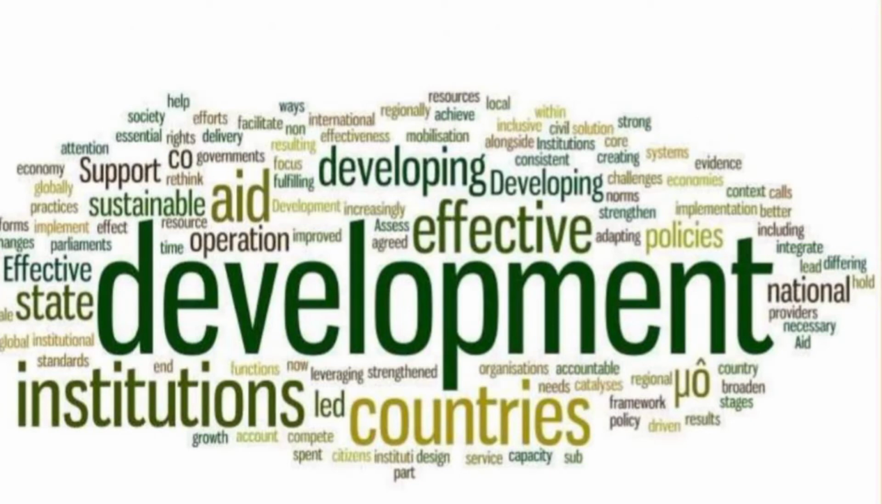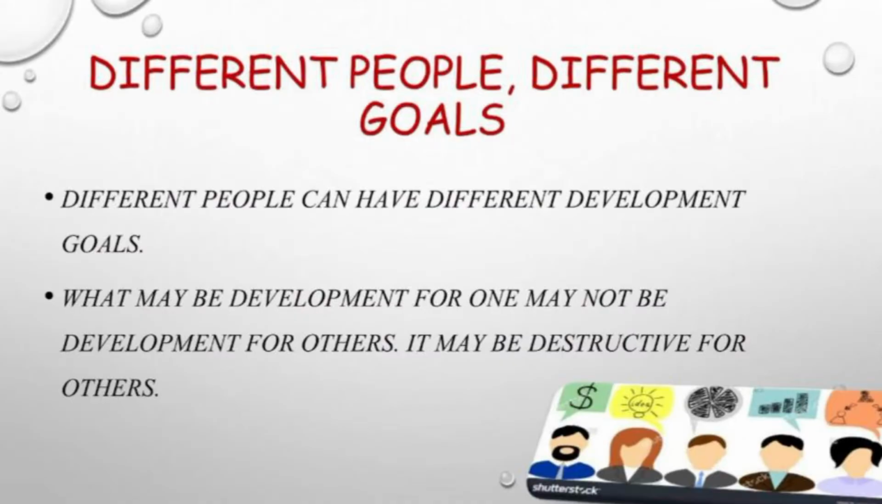So, how do you define development? What exactly means development? Does it mean individual development, institutional development, country's development? What exactly is development? Different people have different goals. Some may want to achieve development for just himself or herself. Some want development of family. Some want development of society. So different people can have different goals. What may be development for one person may not be development for others.